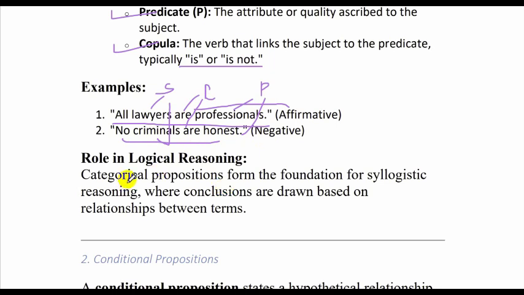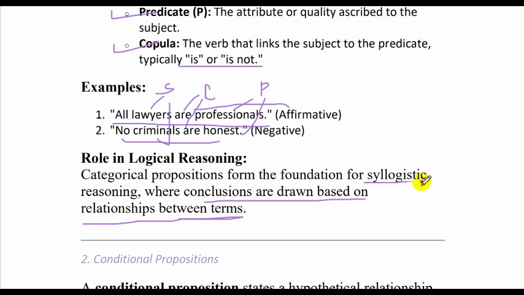Now, what role does it play in logical reasoning? Categorical propositions form the foundation for syllogistic reasoning, where conclusions are drawn based on the relationship between the terms. A conclusion is drawn based on the relationship between the terms or the premises.